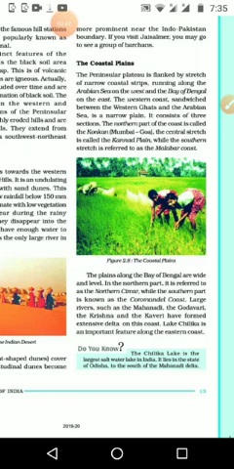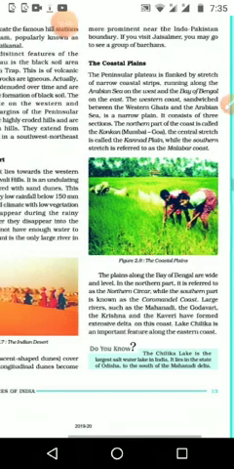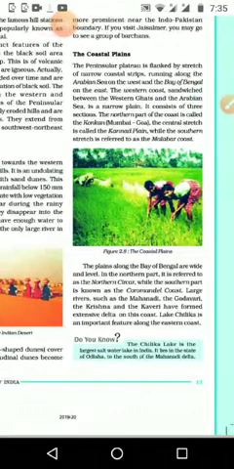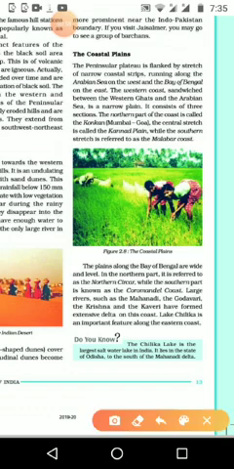It is sandwiched between the Western Ghats and the Arabian Sea in a narrow plain, a very narrow plain. In between the Western Ghats as well as the Arabian Sea it is coming. That one is very narrow, and it consists of three sections. We can divide it into three sections.